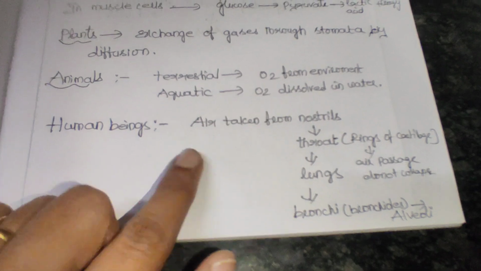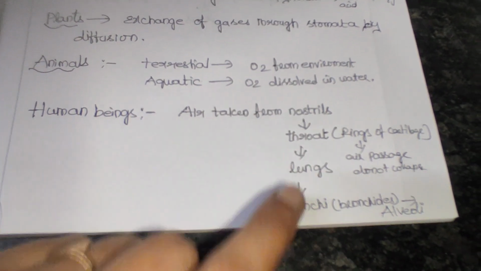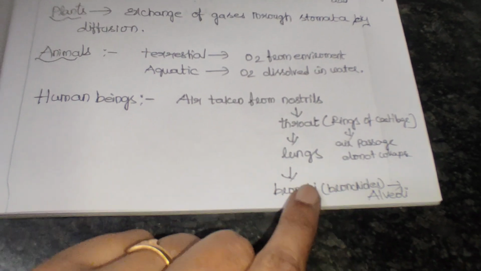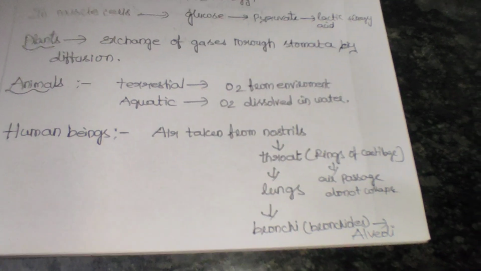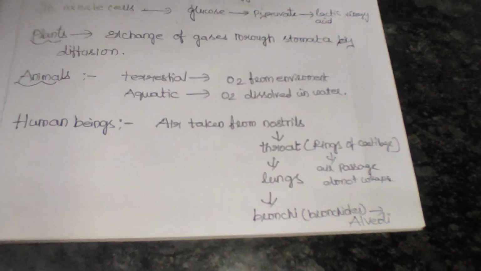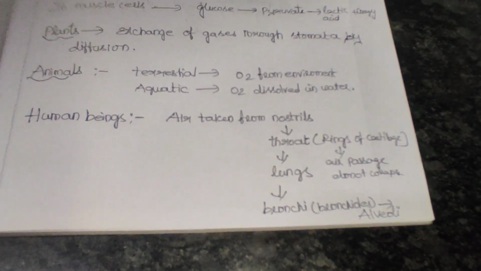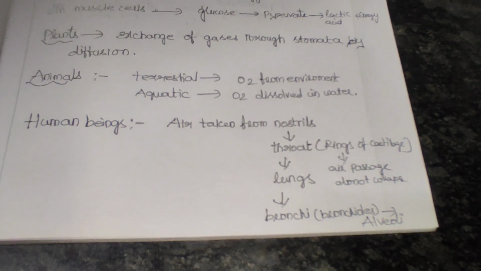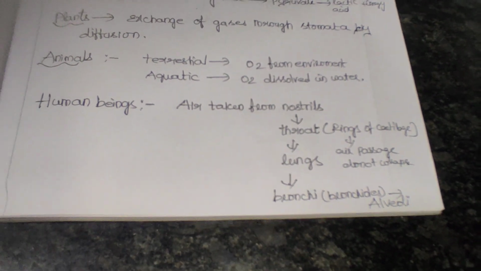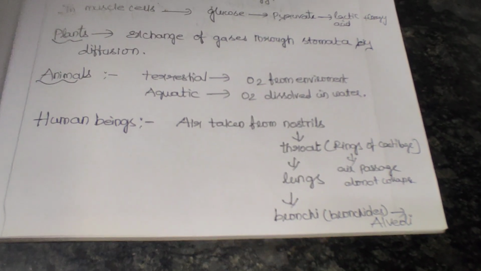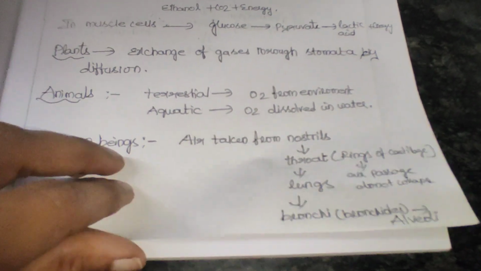So the air, meaning the oxygen, going from the nostrils to the throat, through the lungs and to the bronchi and bronchioles, the branches of bronchi, will reach the alveoli last. Alveoli are balloon-like structures, and below the alveoli there are blood vessels where the exchange of gases takes place. The oxygen which we take in is exchanged with carbon dioxide, and it goes back into the lungs, where it is breathed outside. Like this, human beings carry out the breathing process.